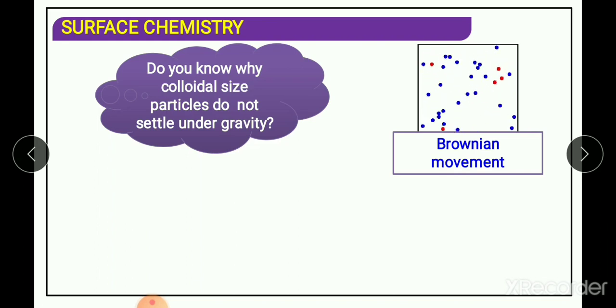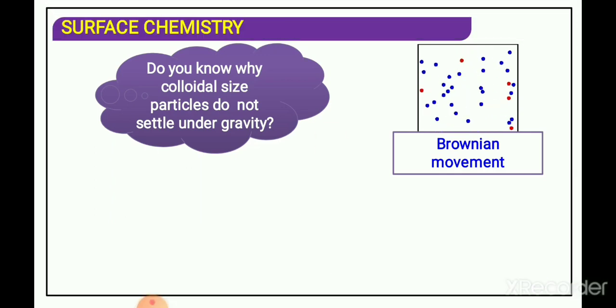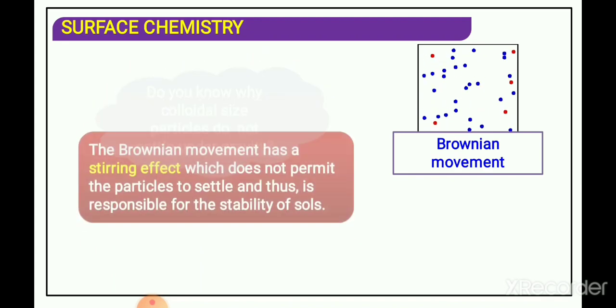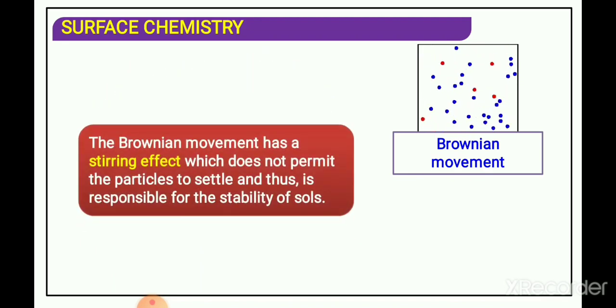They are continuously in zigzag motion. Why do they not settle under gravity? That is due to the stirring effect, which does not permit the particles to settle down at the bottom.